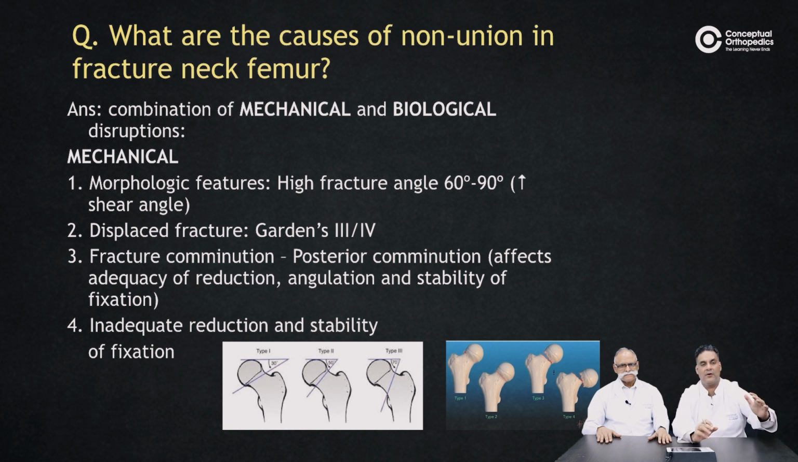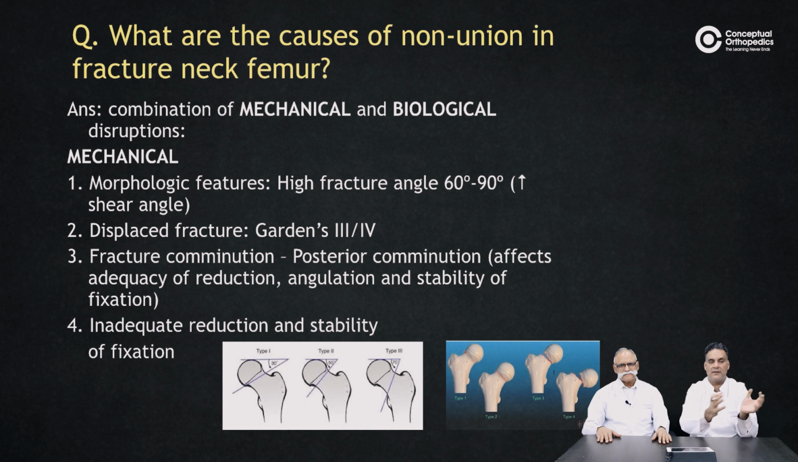So there is an angle called Pauwel's angle, which is the angle the fracture makes with the horizontal. If it's high, it is difficult to unite, because bone unites when there is more compression. When there is a shearing force, it does not unite. So vertical forces don't allow healing; horizontal ones allow it. So if the fracture is vertical, it won't unite. This is a mechanical factor.